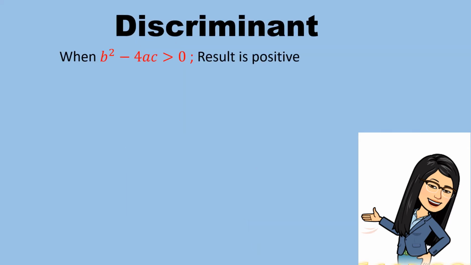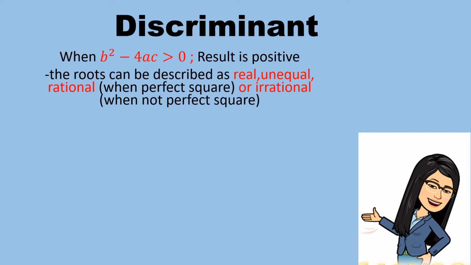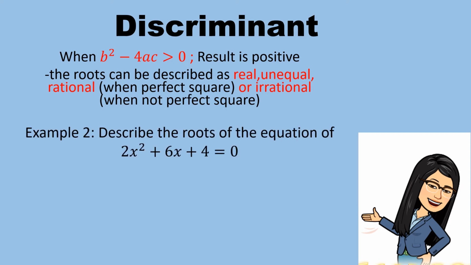Now let us say the value of the discriminant is greater than 0 or positive. The roots can be described as real, unequal, and rational when the result is a perfect square, and becomes irrational when not a perfect square. In our example 2, describe the roots of the equation 2x squared plus 6x plus 4 is equal to 0.